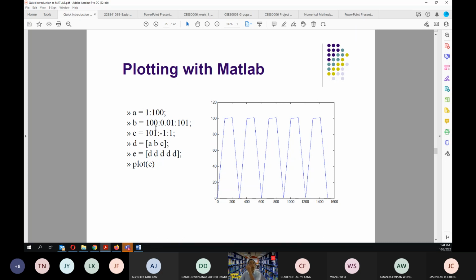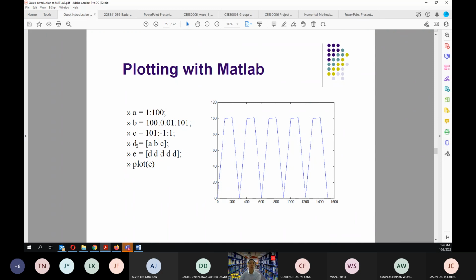B here is 100:0.01:101. So the vector B is 100, 100.01, 100.02, 100.03, and so on until 101. So this is the increment here. And C here is the same, but this one is the decrement. So you will have components from 101, then 100, 99, 98, and so on until 1.